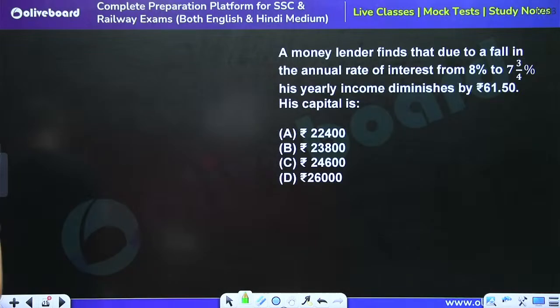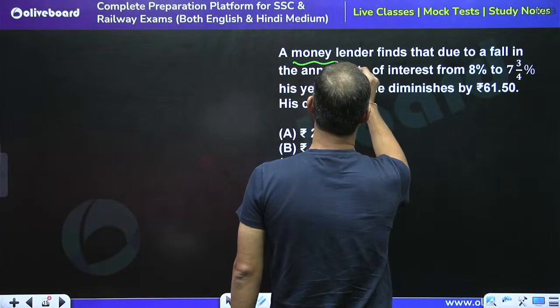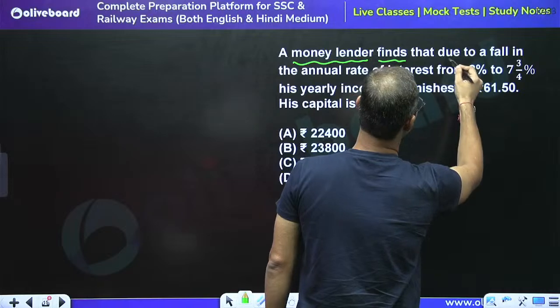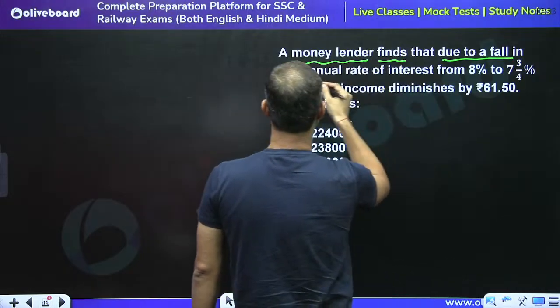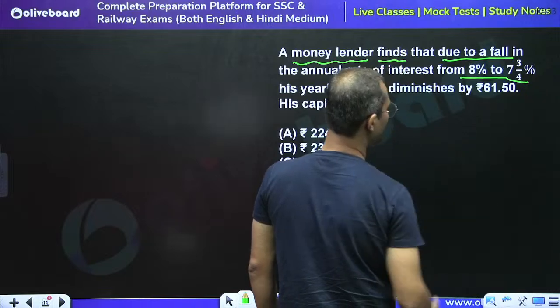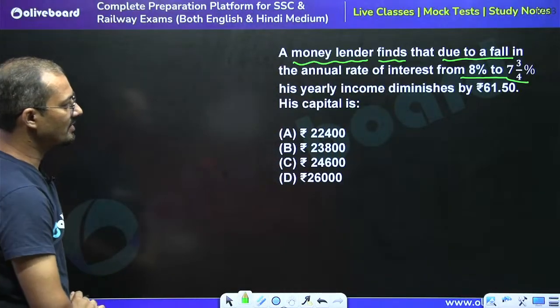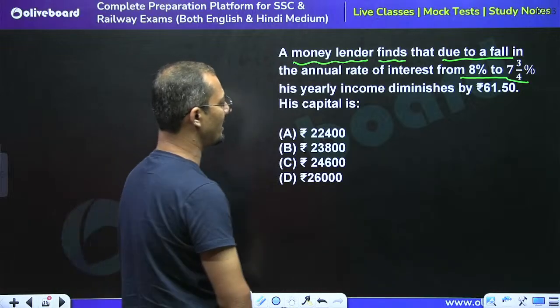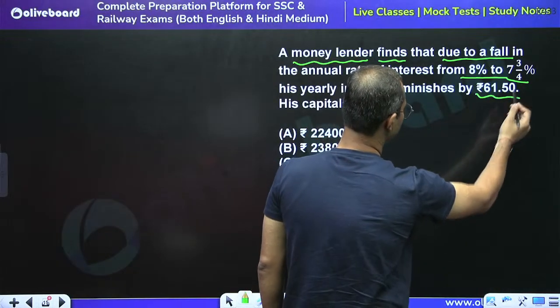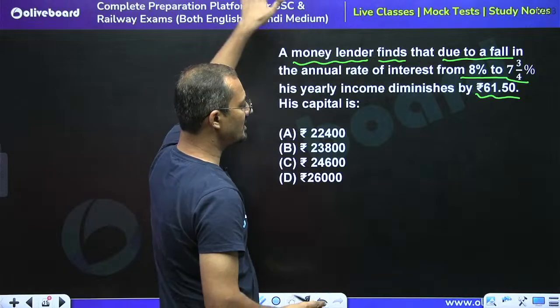Moving to next question, please tell me what is the answer for this question. A money lender finds that due to a fall in annual rate of interest from 8% to 7.3%, his yearly income diminishes by 61.50. What is his capital?